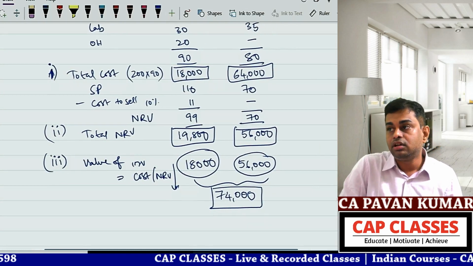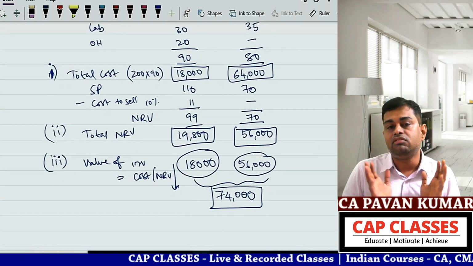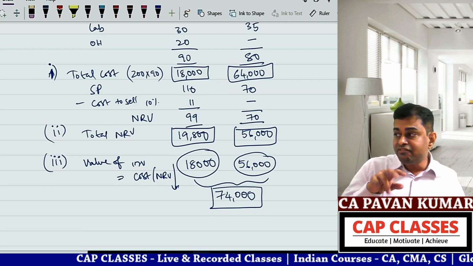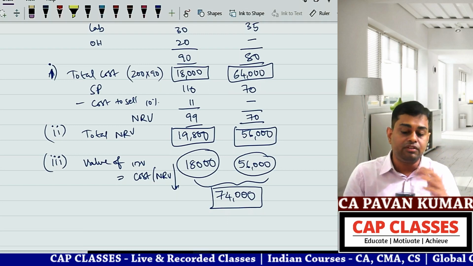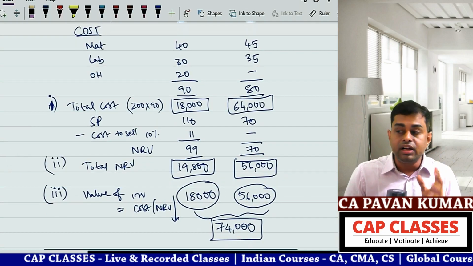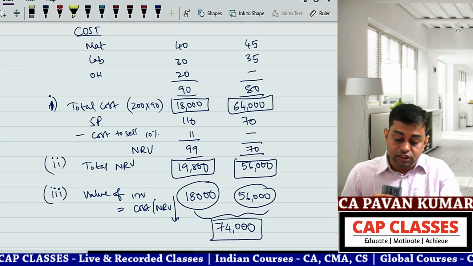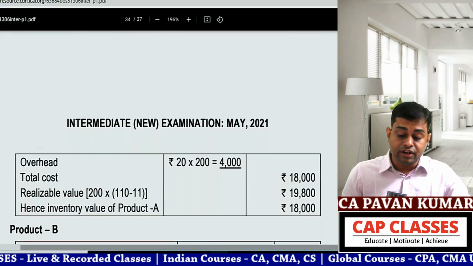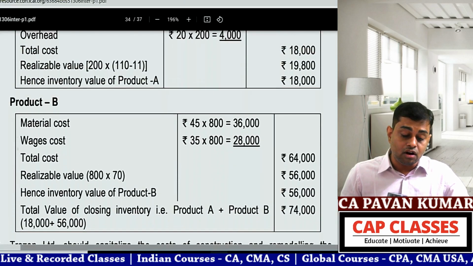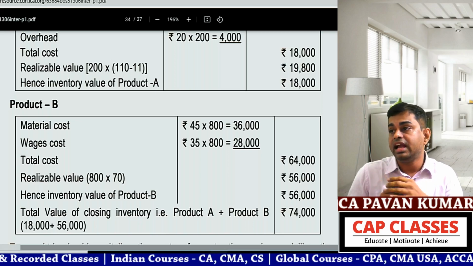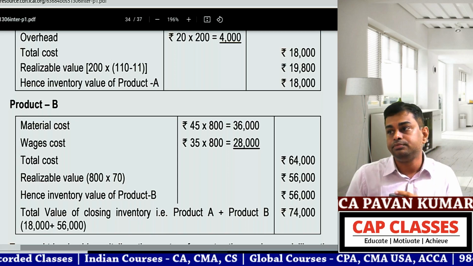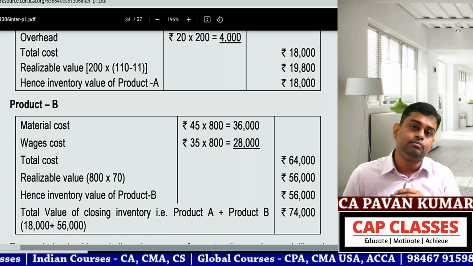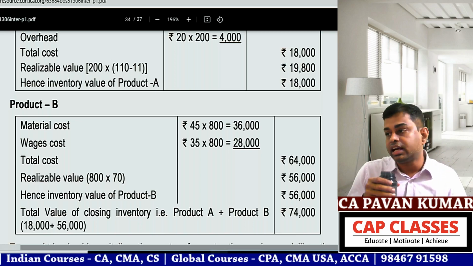What we have done is cost or NRV, whichever is lower. They have given story, screenplay, drama, but we filtered whatever information they have given. So finally inventory is to be valued at cost or NRV, whichever is lower. Just go to the ICAI material and see the answer. They have put it in a different shape, but finally they got this answer only, 18,000. Their table is different. Can I follow your table? Close your eyes and follow my table, no problem. 100% what we have done is correct.